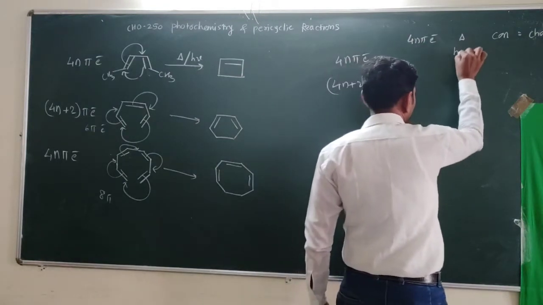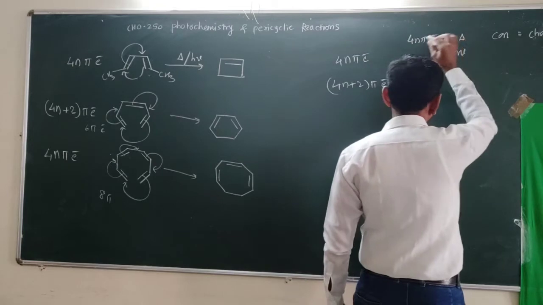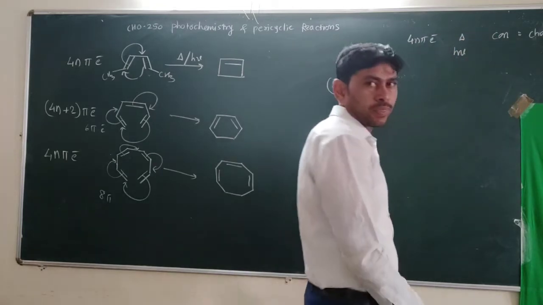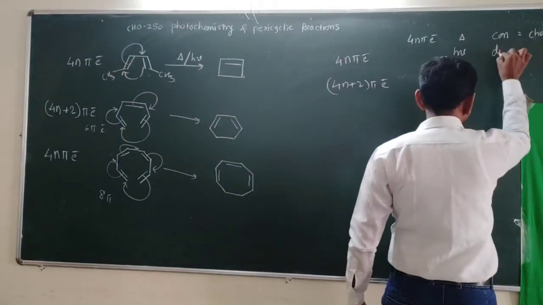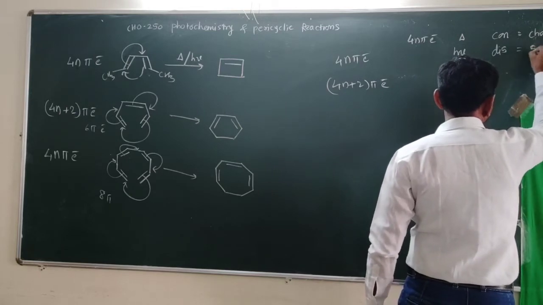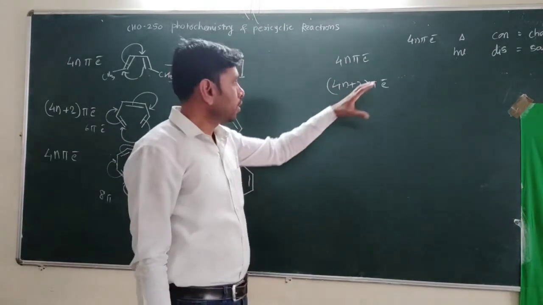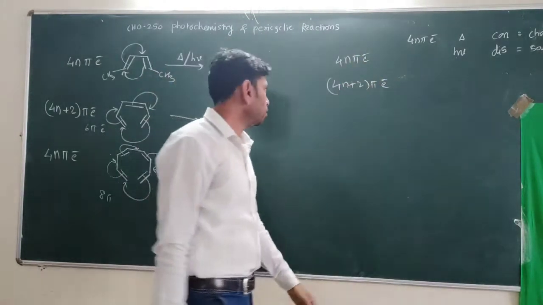For this 4n pi electron system, when it is activated photochemically, it undergoes dis-rotatory motion and the stereochemistry remains the same, as we saw in the last lectures.